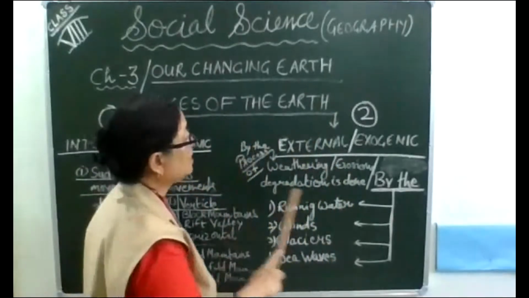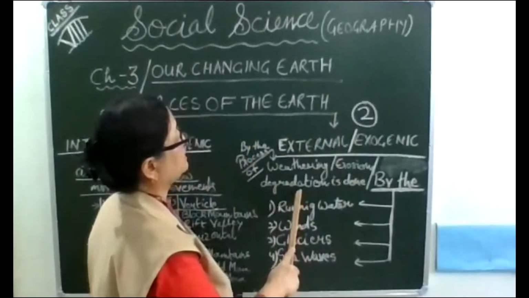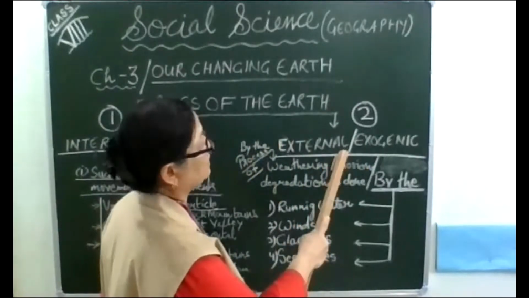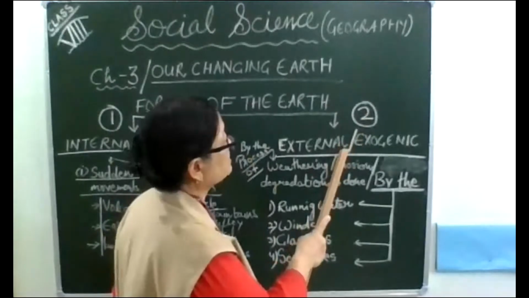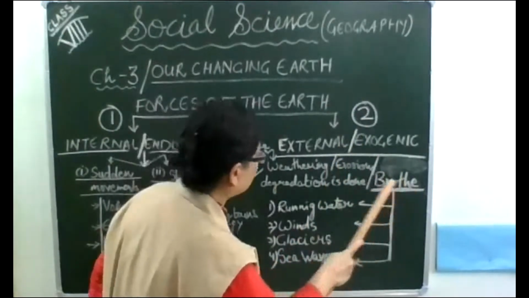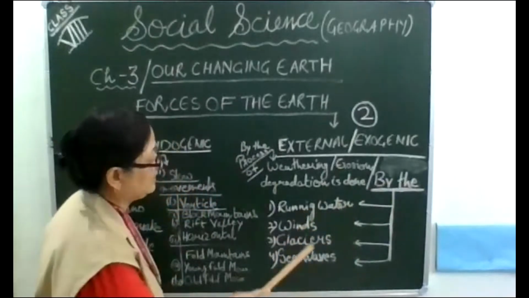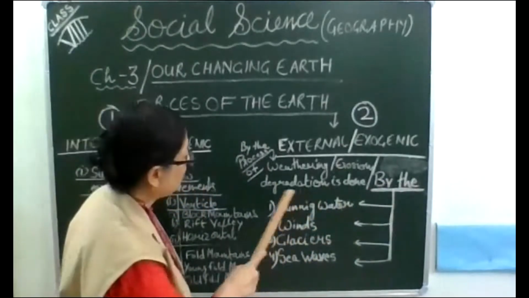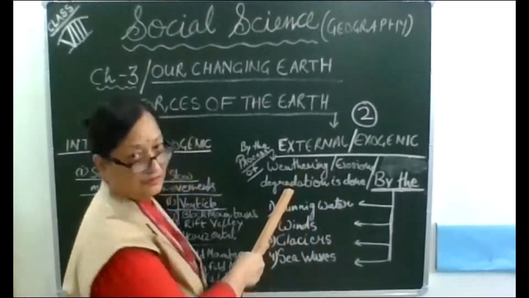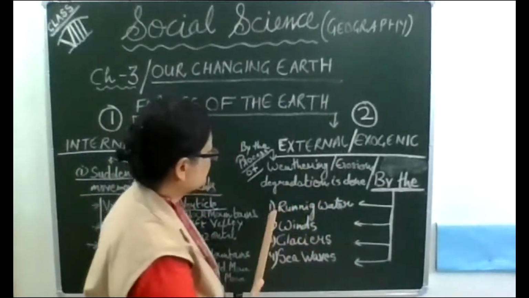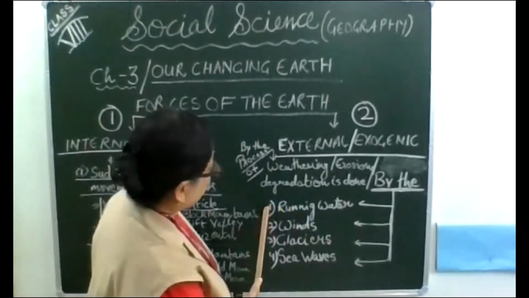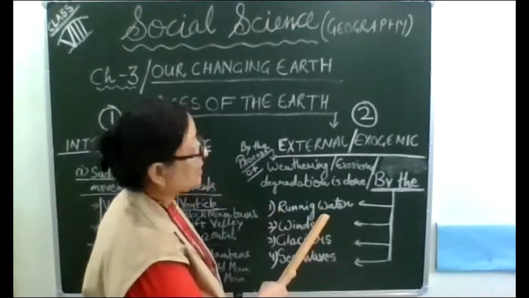This work is done by the external forces, by these four agents. First external force is running water.